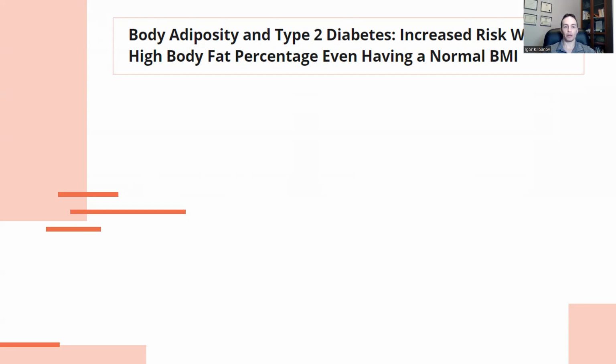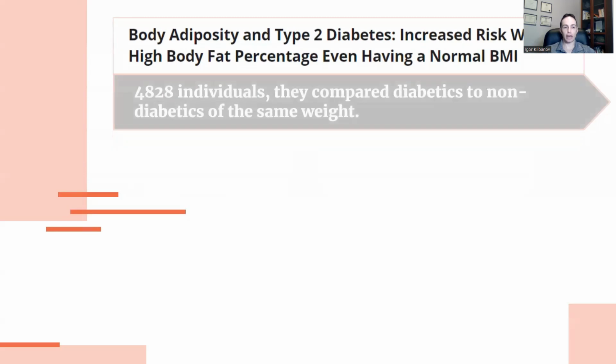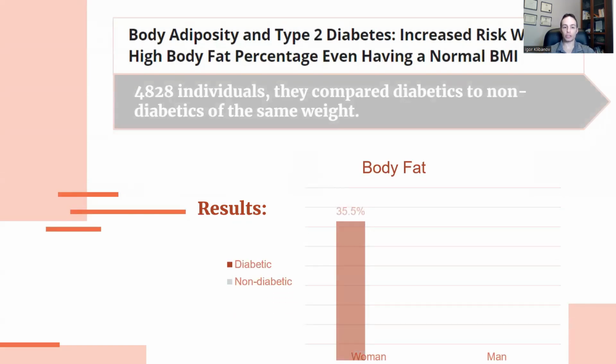So in this study, what researchers did is they looked at 4,820 individuals and they compared diabetics to non-diabetics who had the same weight. And that's the key, they had the same weight. Here were the results. They found that compared to diabetics, non-diabetics had a lower body fat percentage at the same weight.